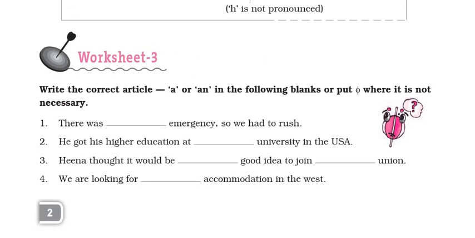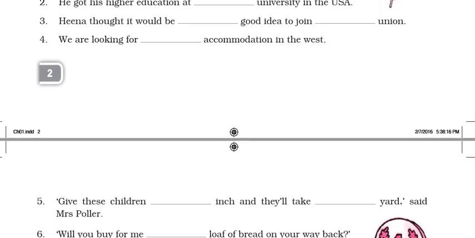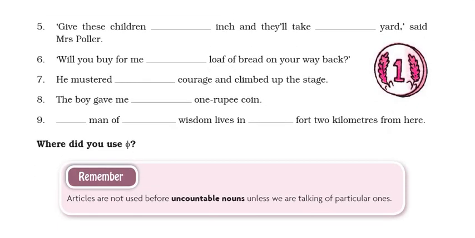Worksheet 3. Now look here. Write the correct article a or an in the following blanks or put this sign where it is not necessary. So where it is not necessary, I have discussed with you where you can omit the article, where you don't have to use it, and we will come down to the box where the rule is given where we can put this sign.